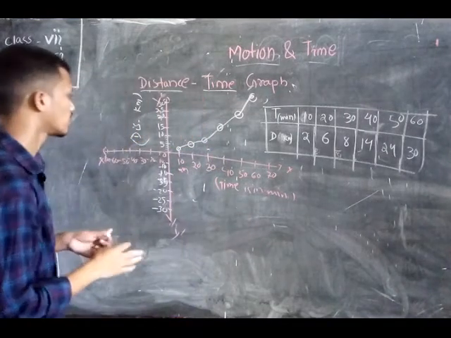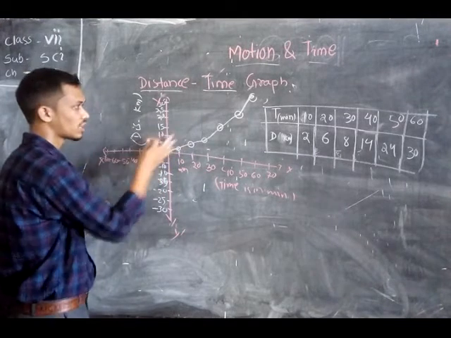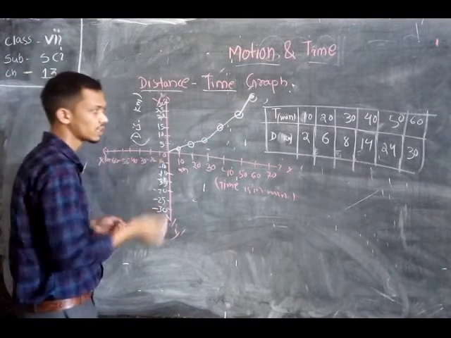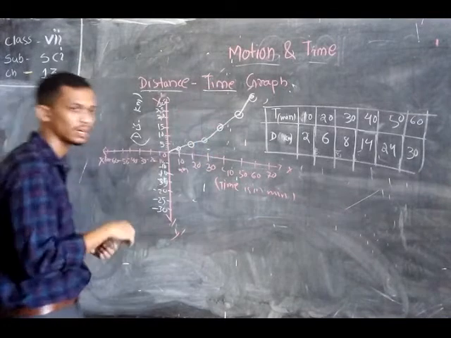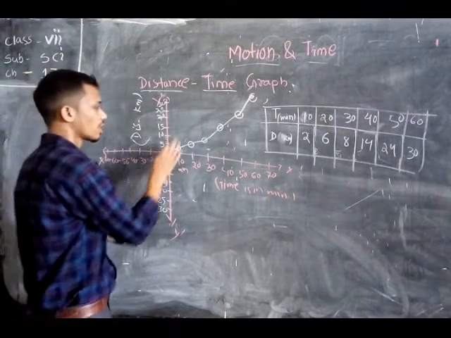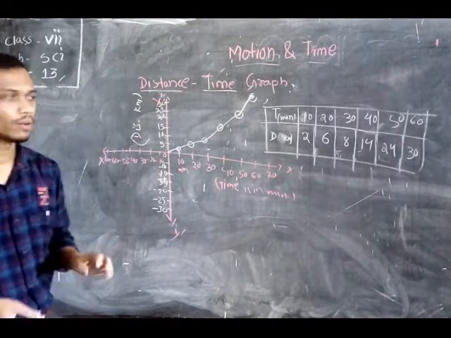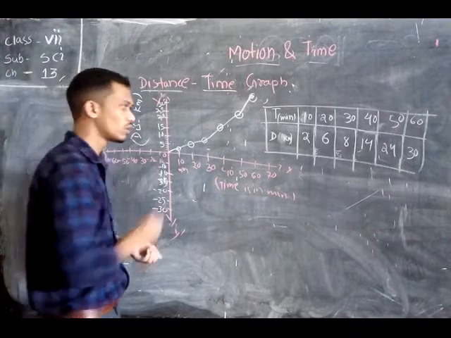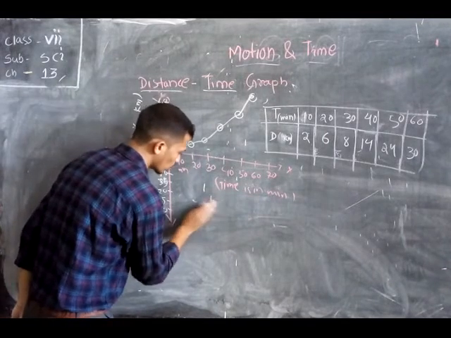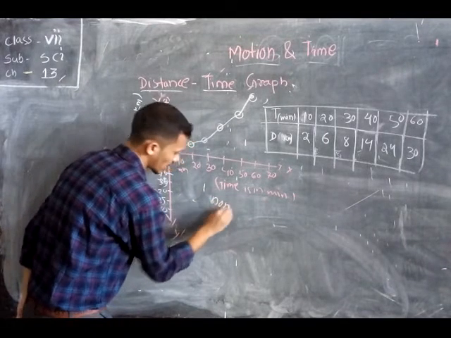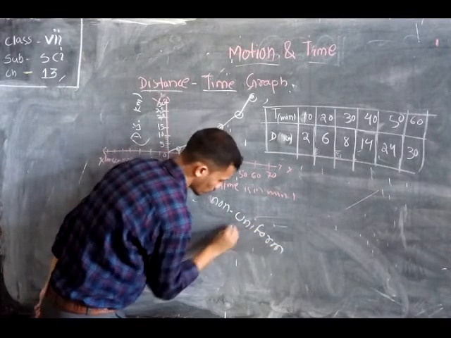Here we are not getting a straight line. The graph is continuously going up and down. Whenever the resultant distance-time graph is a curve, we declare that this body moves in non-uniform motion.